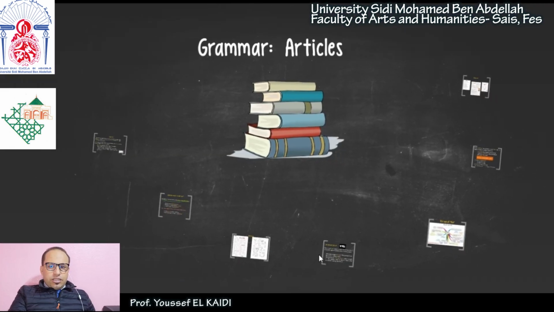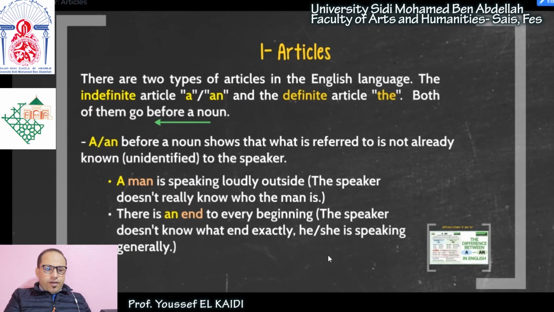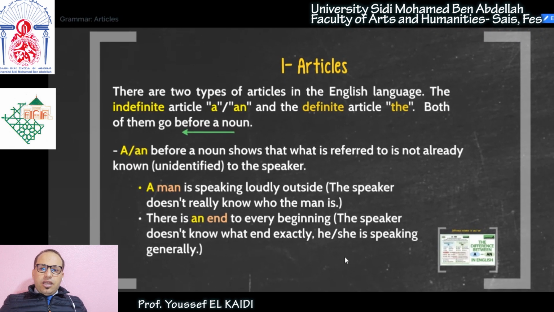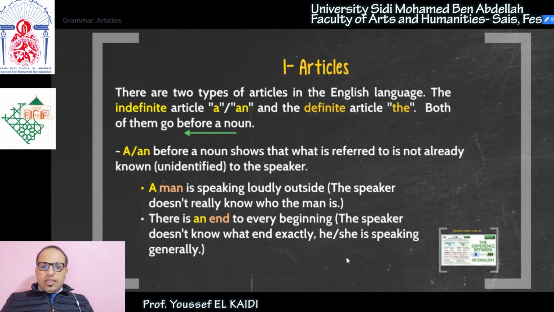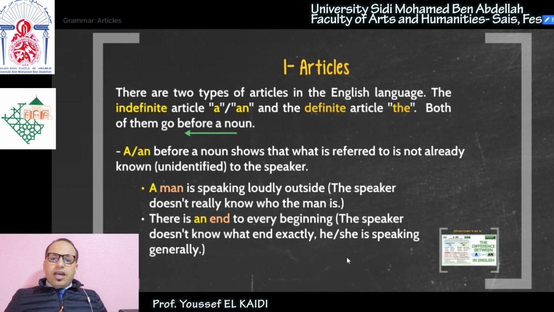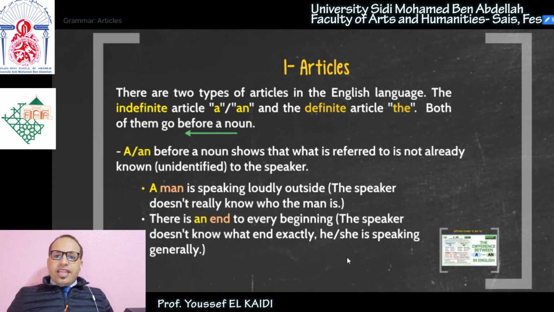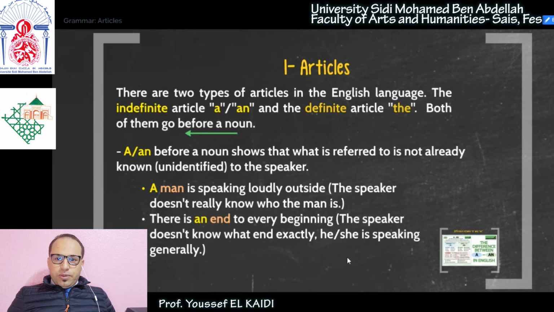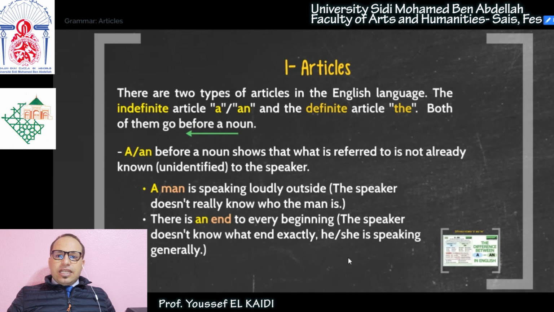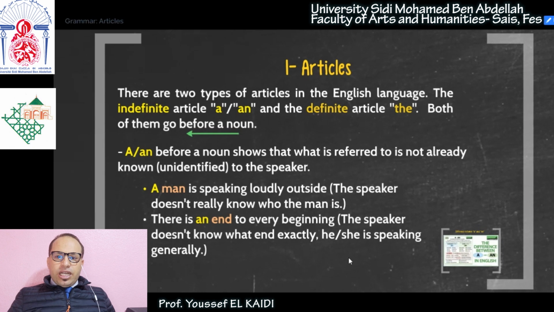Today I'll talk about articles. Now, as you know, in the English language, we have two types of articles. We have the definite article "the", and the indefinite articles "a" and "an", right? Both of these articles are used with nouns, okay? A, an, and the, we use them with nouns. Now, when do we use "a" and "an"? When we use them with a certain noun, it means that the noun we are talking about is unidentified. I mean, that noun is not specific to me, or I have no idea about it.